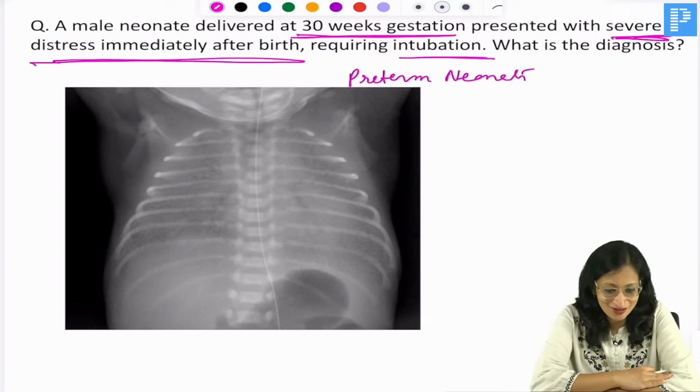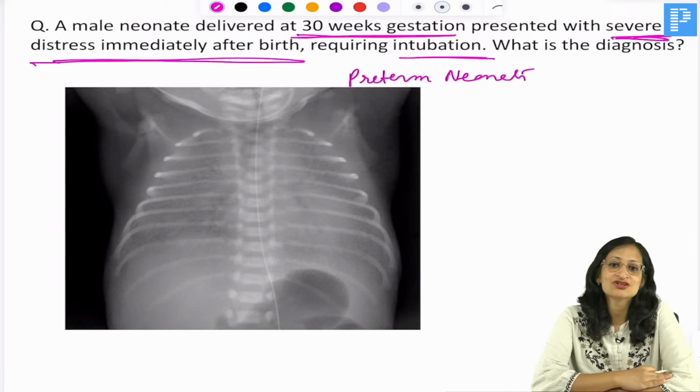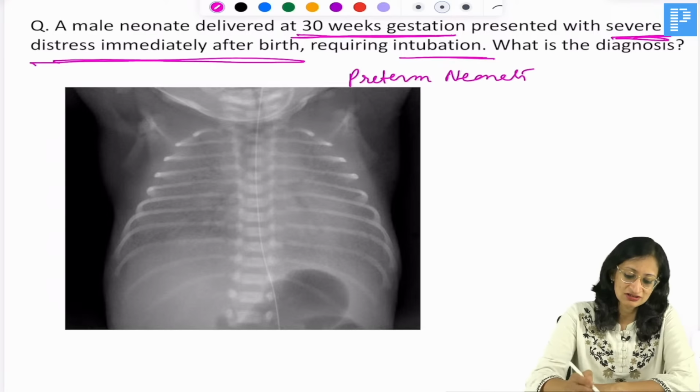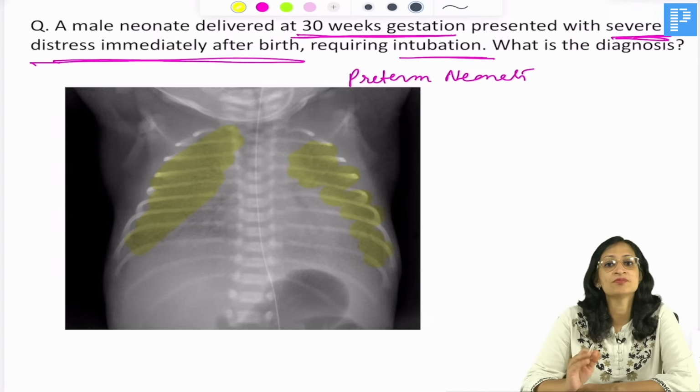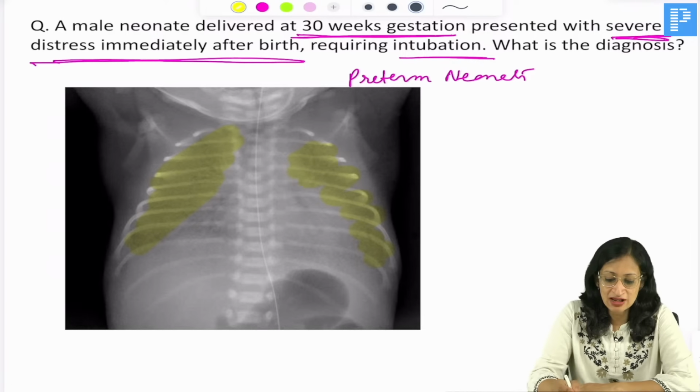I can see already you all are answering. So what is your diagnosis here? Of course the baby is so preterm, so the lungs are not mature enough. There is deficiency of mature surfactant, right? What you see here, you can appreciate there is ground glass haziness of lungs. Normally the lungs should have appeared black. Instead of black, what is happening?